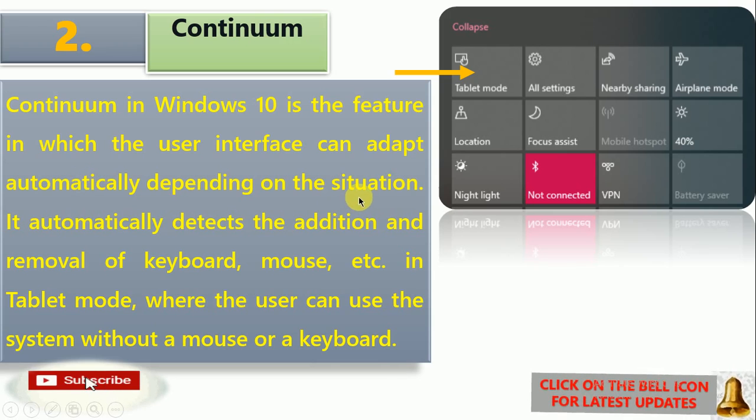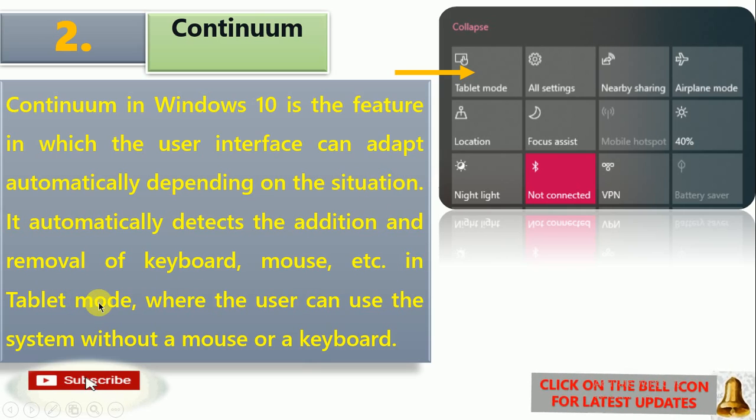Now what is the situation? It automatically detects the addition and removal of keyboard, mouse, etc. Whenever you add or remove these devices, the user interface will automatically adjust to this situation.